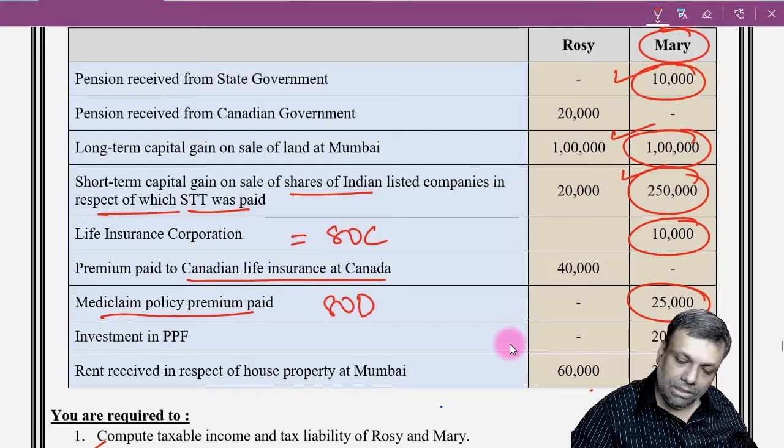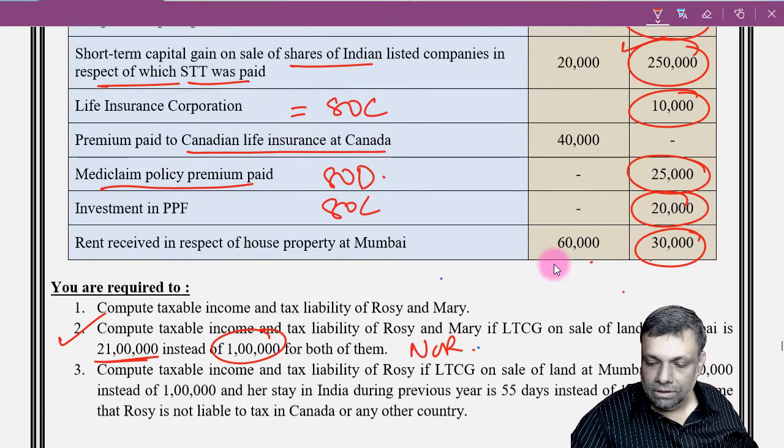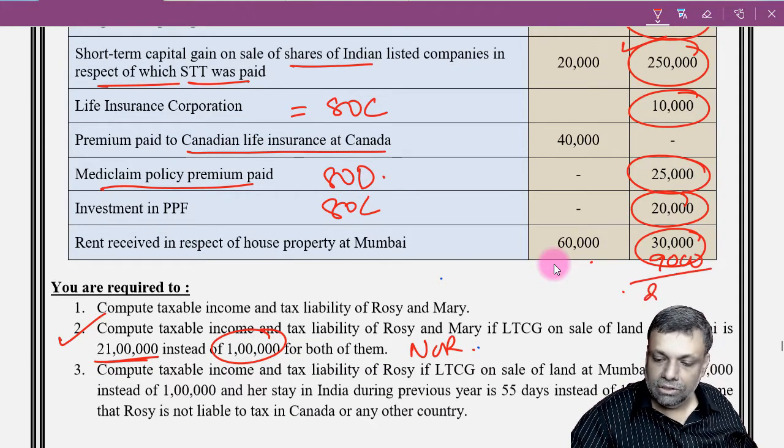This will be eligible. Then investment in PPF will be eligible. Rent received in respect of the property here is 30,000. From that you give standard deduction of 30%, that means 9,000. The net 21,000 will be your house property income.